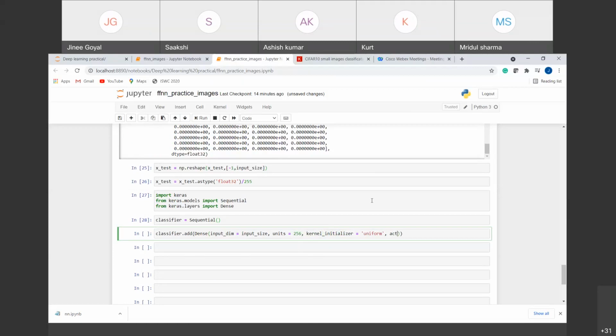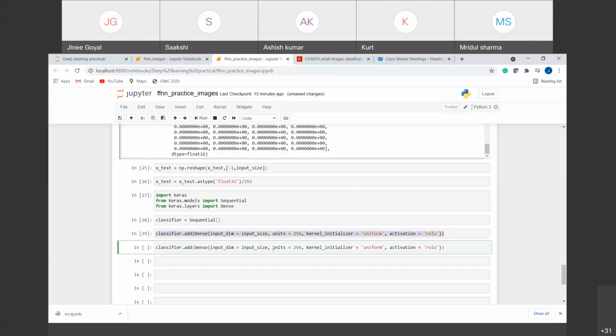And the last important thing is the activation. So we have the ReLU activation, that is rectified linear unit, right? So we have added the first hidden layer. Now similarly, we have to add the second hidden layer. Suppose I'm adding it here. So I need the number of neurons in the hidden layer. I do not need to provide the input values here, so I'm removing that.